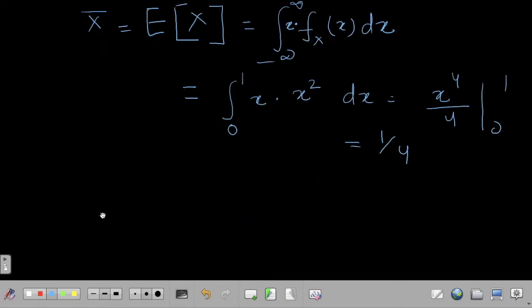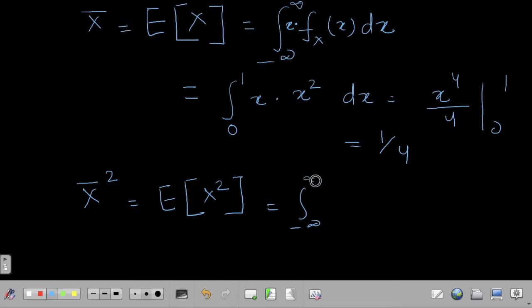Okay, now the mean square is written like mod of x square, or sometimes simply expectation of x square, and this is actually equal to the integral from minus infinity to infinity of x square times our PDF f of x dx.